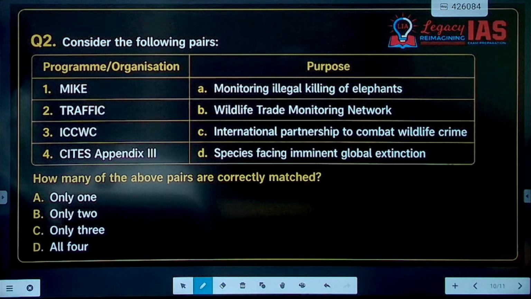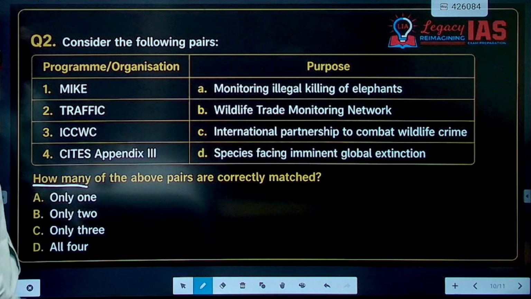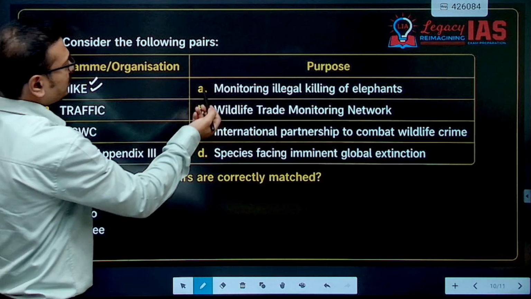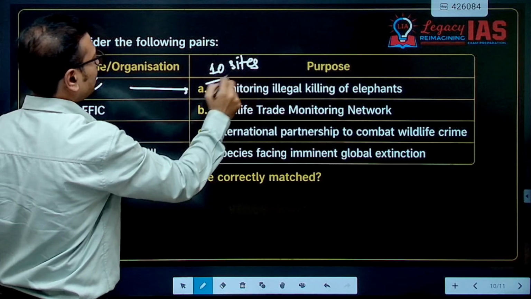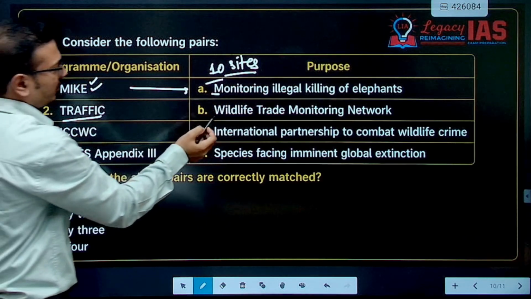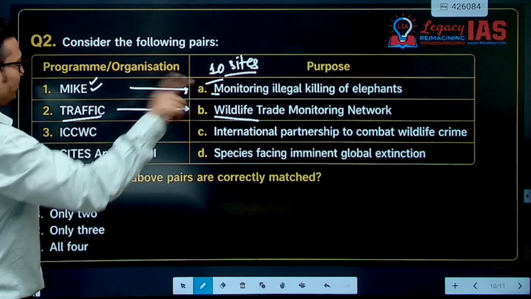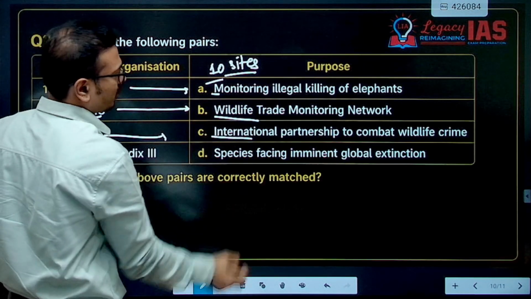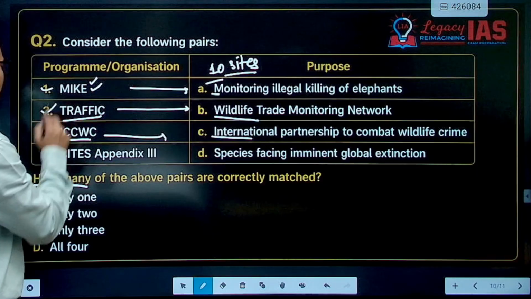Correctly matched pairs. How many are correctly matched? Now this is challenging when we have only one, only two, only three. The elimination method does not work in this kind. Monitoring illegal trade in elephants, illegal killing of elephants. So this is correct. And we have 10 MIKE sites in India, right? TRAFFIC is the wildlife trade monitoring network by the World Wide Fund for Nature and IUCN. So that is correctly matched. ICCWC is the international partnership to combat wildlife crime. This is also correct. 1, 2, 3 is correct.